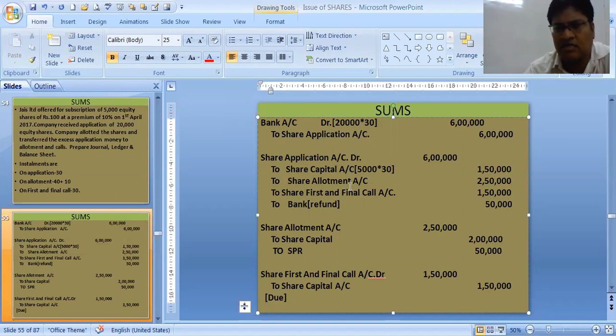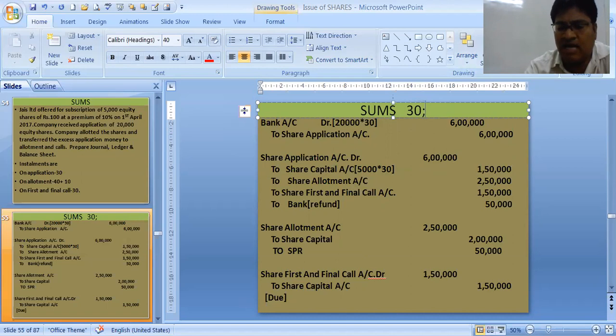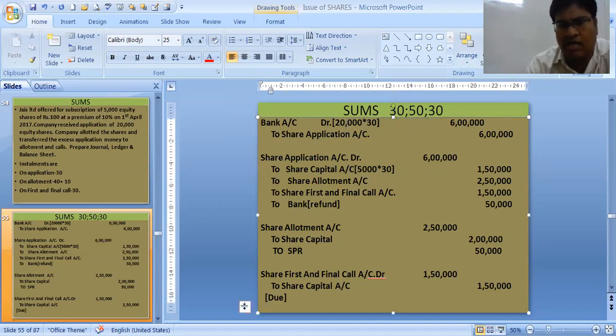The excess money is transferred to share allotment. The excess money of share allotment was how much? It was 30 on application, 40 plus 10, that is 50, on allotment, and 30 again on first and final call. This is the entire scenario. So 30 rupees application money. We have received the application money on 20,000 shares, 6 lakhs. Application money, however much credit, that much debit, that is also 6 lakhs.